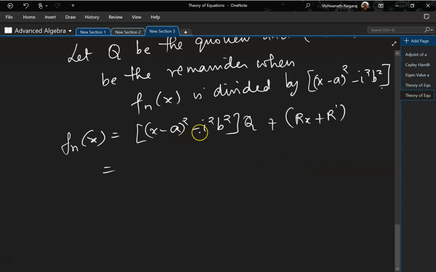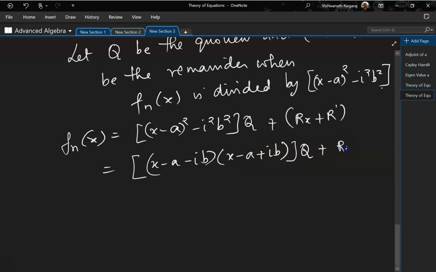Now this is (ib) the whole square, right? So this becomes a² − b², which is nothing but (a + b) times (a − b). So this can be written as (x − a − ib)(x − a + ib) times q + rx + r'.